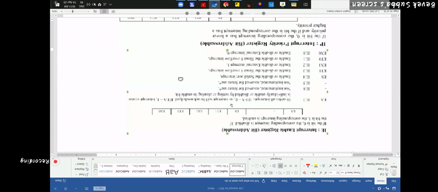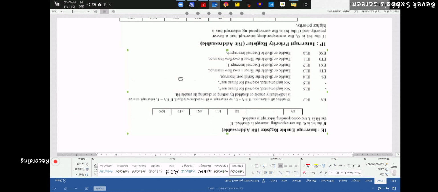This is the IE register, and the IE and IP registers are also examples of special function registers. These are SFR, 8 bits. These are all 8 bits. EA is the 7th bit. If EA equal to 1, that means it will enable all other interrupts. If EA is 0, that means even if you enable other interrupts, this will not work.